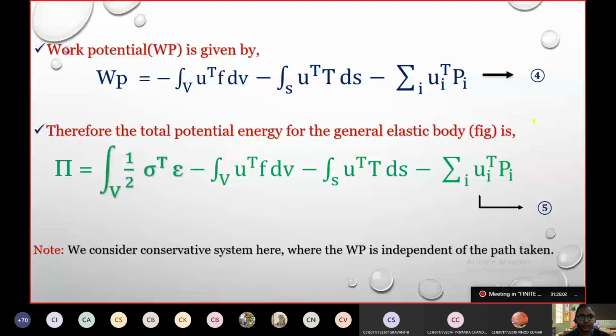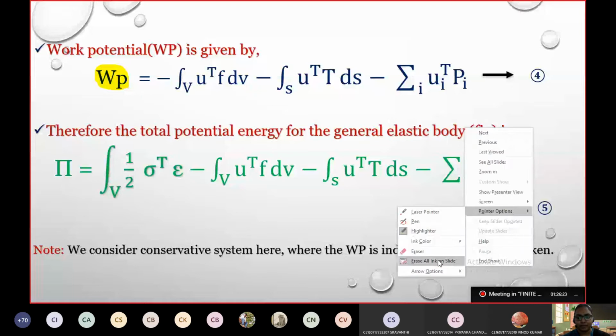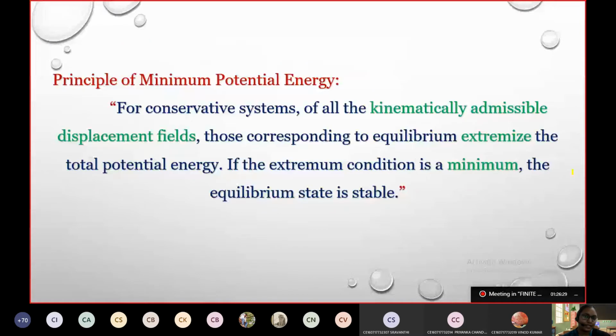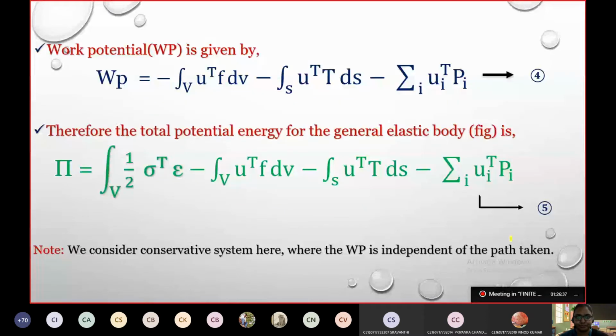Whatever work potential we have considered is for this conservative system. We did not consider which direction the external forces are acting. It is irrespective of the path that is taken. Here we are not considering the path. You can take a note of that, please. That is why I said that when it is about the approximation methods, strict rules are not that applicable, or we might make minute considerations everywhere.